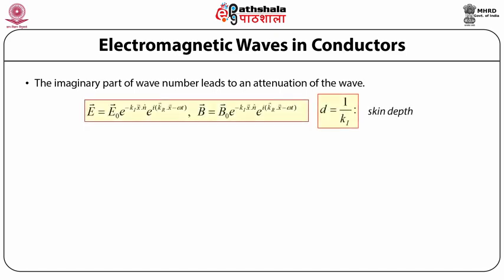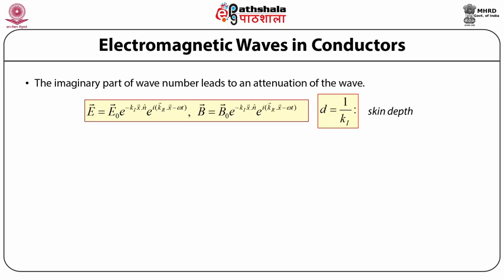So E equals E naught e raised to the power minus k imaginary x dot n cap, times e raised to the power i(k real x minus omega t), and similarly B equals B naught e raised to the power minus k imaginary x dot n cap, times e raised to the power i(k real x minus omega t).